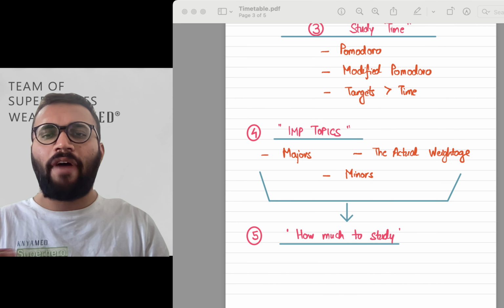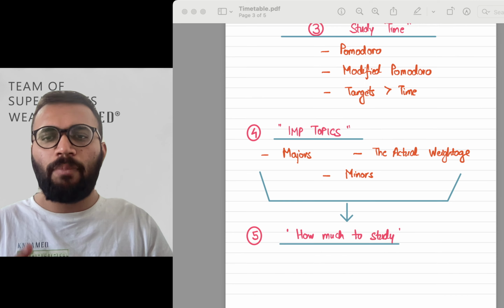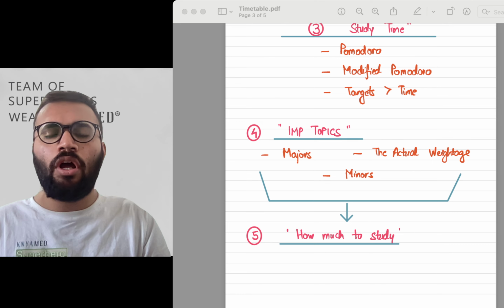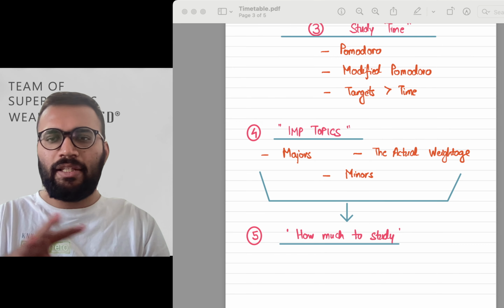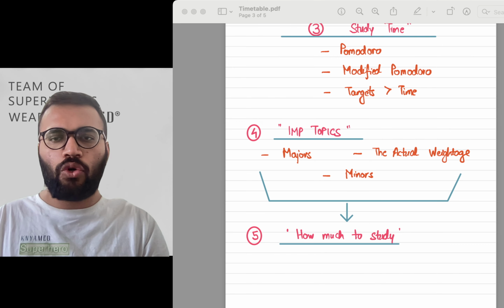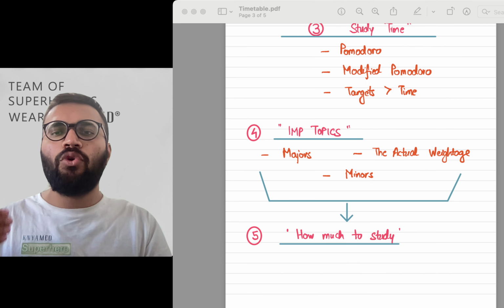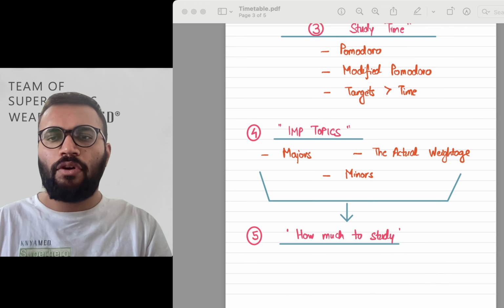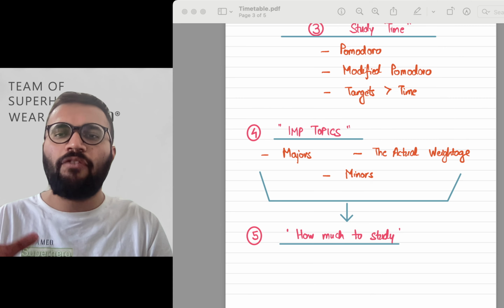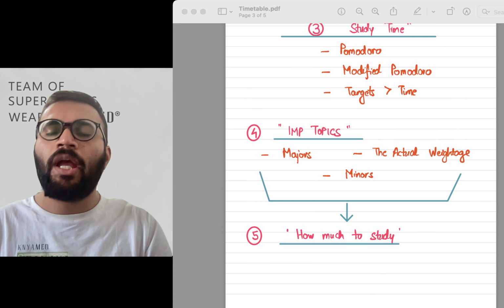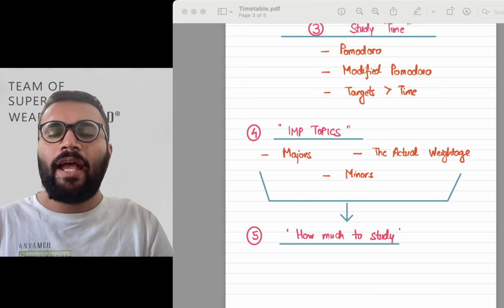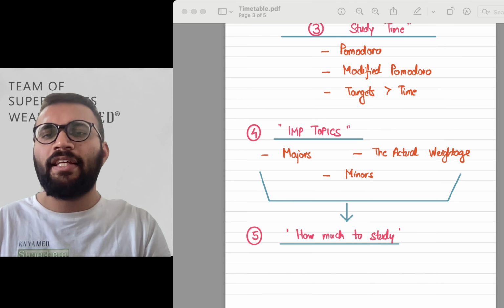So how you have to divide it now is, in the majors you need to make sure that you study it from your particular set of notes, and then you study it from your textbook as well, because these are the topics which you should have good control over with respect to all the headings and how you have to proceed in studying them. Then the second category, actual weightage, you might want to skip the book because only the notes will be sufficient for you to have the grasp of that particular topic. And if you still have time and you have the confidence, then you can surely go for it. In minors, you can just flip through your notes. I think that would be sufficient.